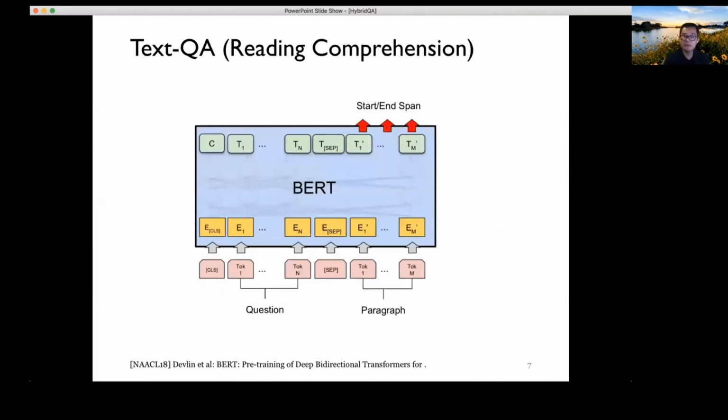Whereas the reading comprehension work, I would say, is more recent, starting mostly after BERT in the last 3 years. It was mostly focusing on neural representation learning that directly takes questions and paragraphs as joint input to a BERT system, and the output would be the start and end token. So this is very straightforward. There is no logic form, but the system itself is kind of like a black box to give the answer.